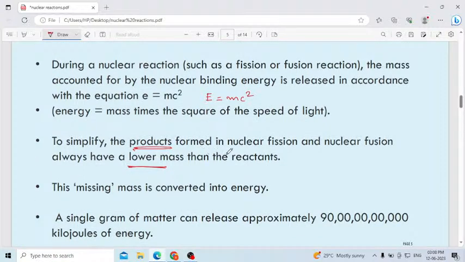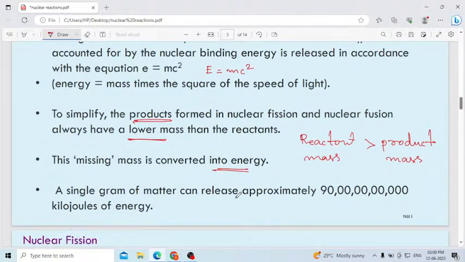The product formed in nuclear fission or fusion has a lower mass than the reactant. Here the reactant mass will be more than the product mass. In the case of nuclear fission or fusion, this difference in mass, otherwise the missing mass, is converted into energy. In simple words, this is the correct answer for why an enormous amount of energy is released in nuclear fission and fusion reactions.